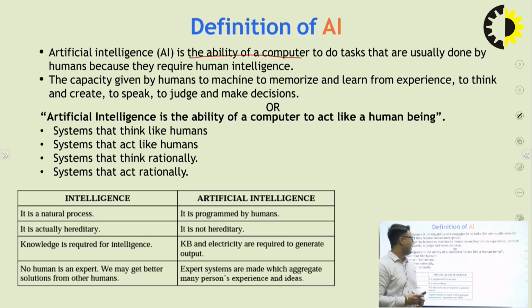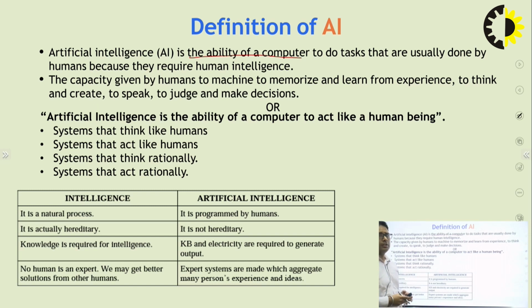Another way to define artificial intelligence is: systems that think like humans, systems that act like humans, systems that think rationally, and systems that act rationally. That means a machine thinks like a human, behaves like a human, and thinks rationally. Rationally means exact result, and performs the exact action.